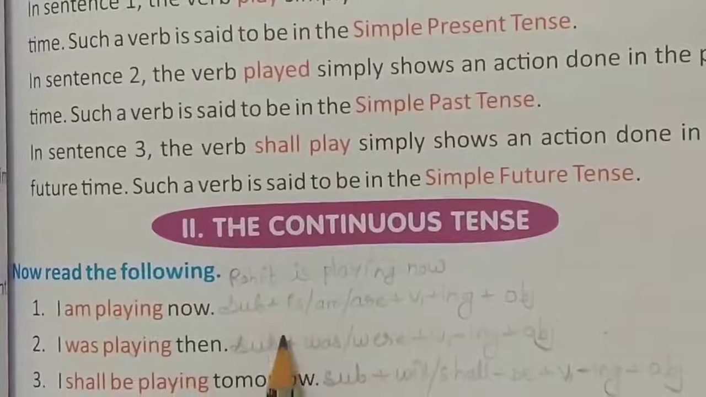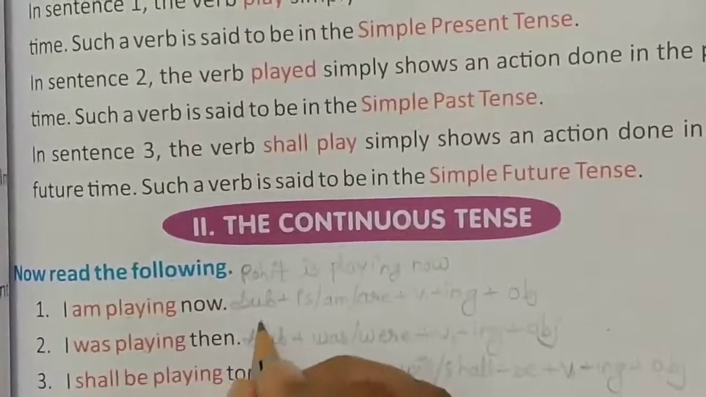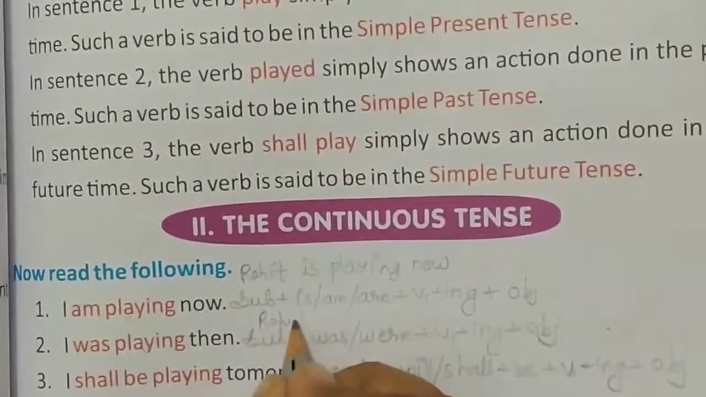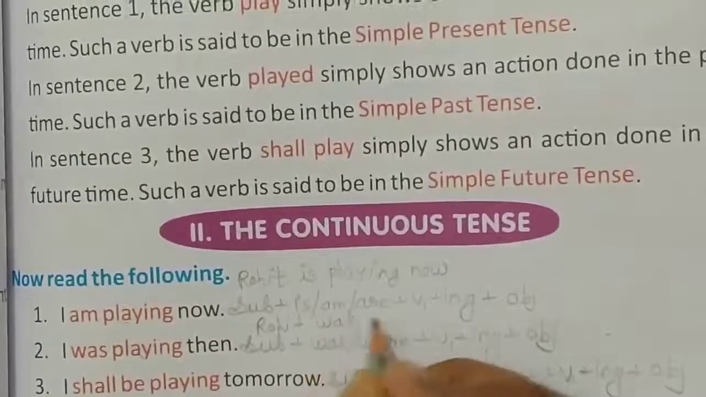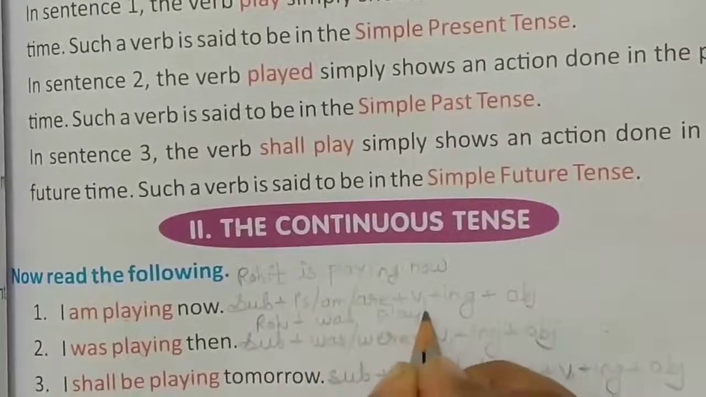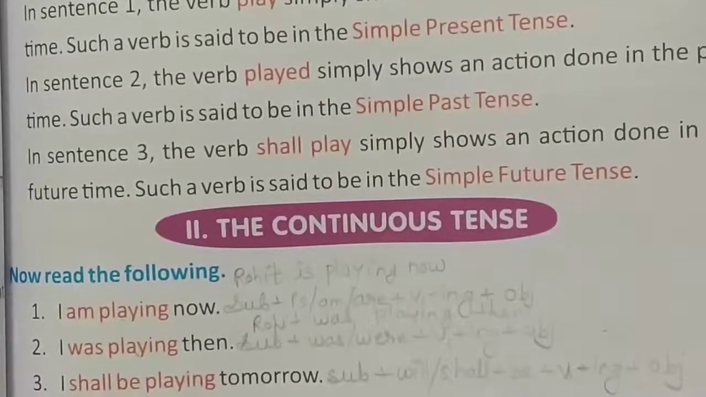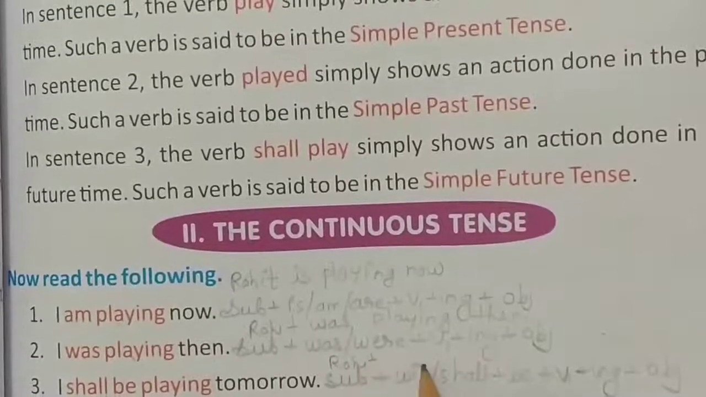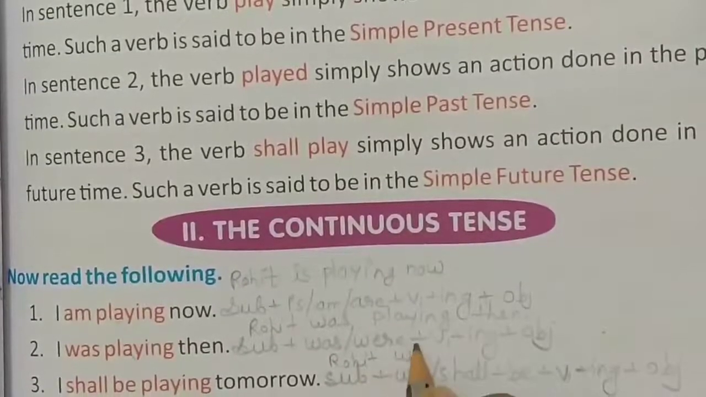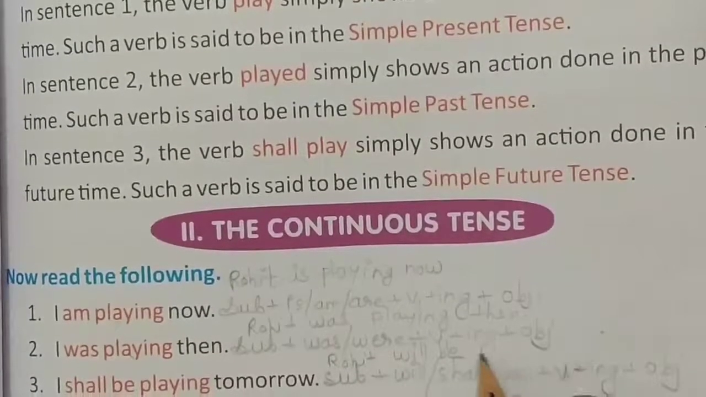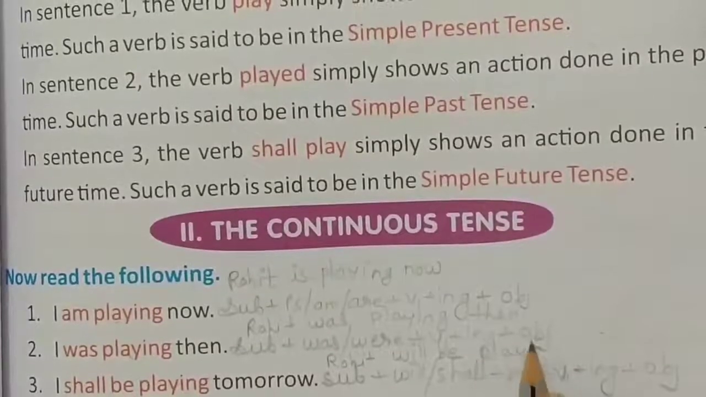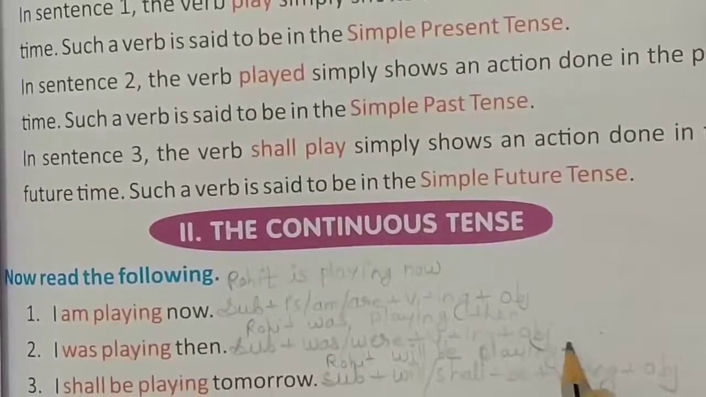The same sentence we write in past tense. The sentence becomes Rohit was playing then, and in future it becomes Rohit will be playing tomorrow.